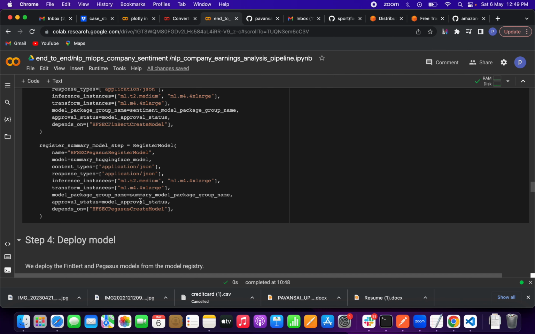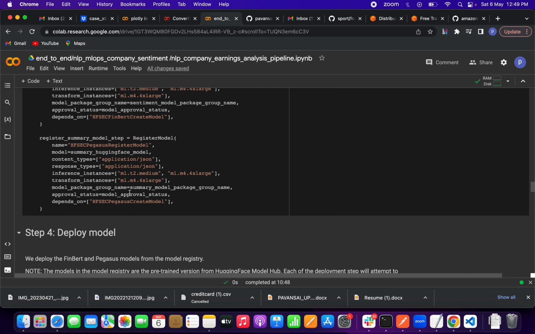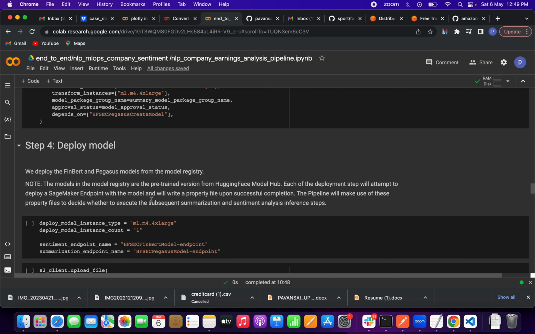And for the model package group summary, model package group and approval, we have also defined above, based upon the Pegasus model. Create model, okay, then command deploy model. So we deploy the FinBERT and Pegasus models from the model registry. These models in the model registry are pre-trained versions of the Hugging Face model hub, friends.